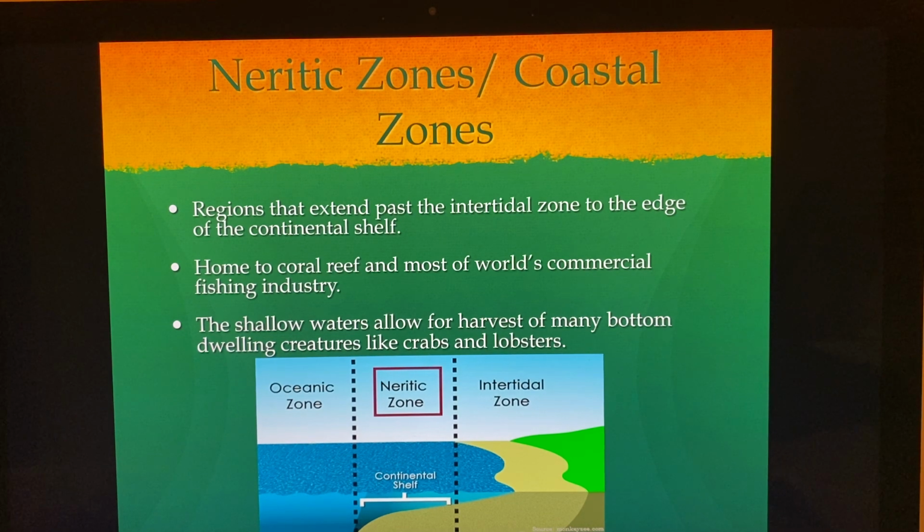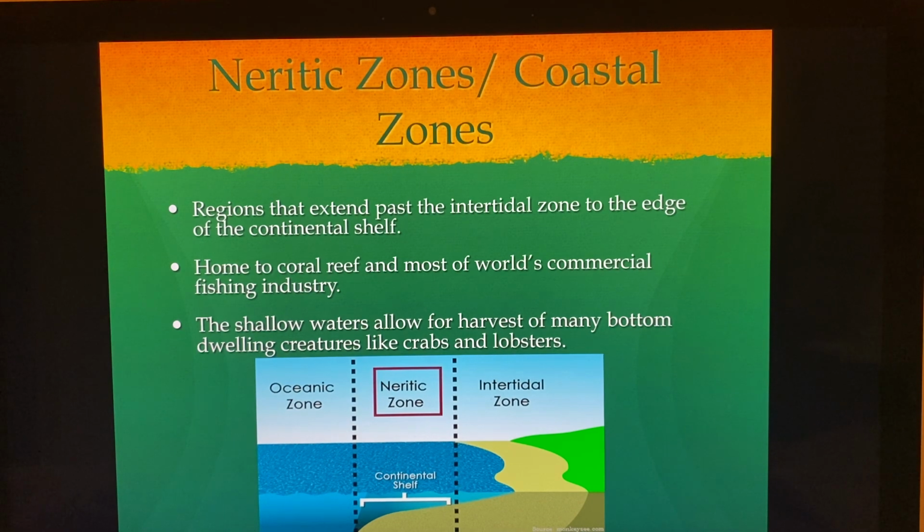So these are regions that extend past the intertidal zone to the edge of the continental shelf. So here it is. This is the Neritic zone. And it's home to coral reefs. A lot of coral reefs are there. And most of the world's commercial fishing industry is in this area. As the fish come, usually you can go out just a little ways in the midst of the ocean and find that continental shelf and go fishing and catch a lot of fish.